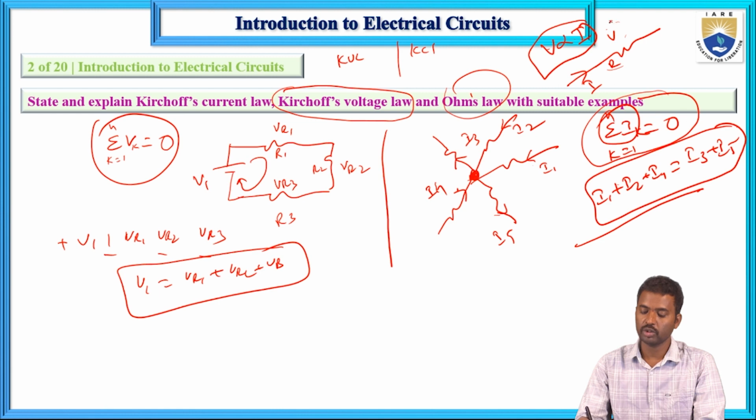V is directly proportional to the current, and V is equal to IR. Here R is a proportionality constant, and this R equals rho L by A. Rho is the specific resistivity, L is the length of the material, and A is the cross-sectional area of this conductor. This is regarding Kirchhoff current law, voltage law and Ohm's law.